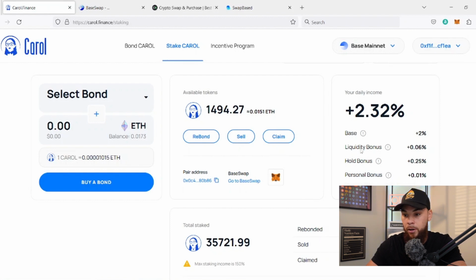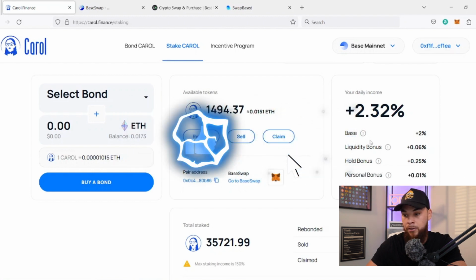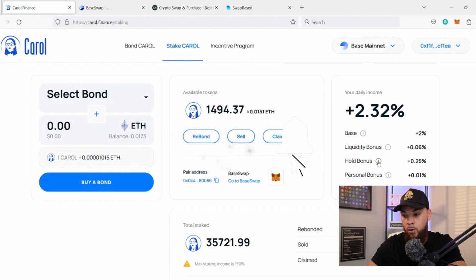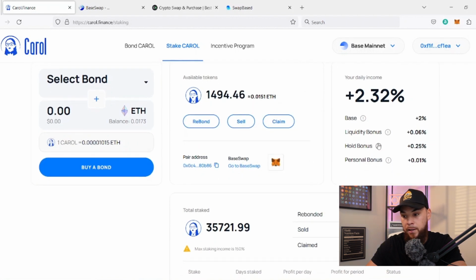This is really important to show as well, because I believe on the last video I was right at like 2.1%. As you can see, that has gone up a good amount too. Most of it is because of this hold bonus. If you do not sell or claim your tokens over a specific amount of time, then that percentage is going to go up. If I were to come in here and sell or claim, then that percentage would be taken off, so it would be more around the 2.07 percentage.